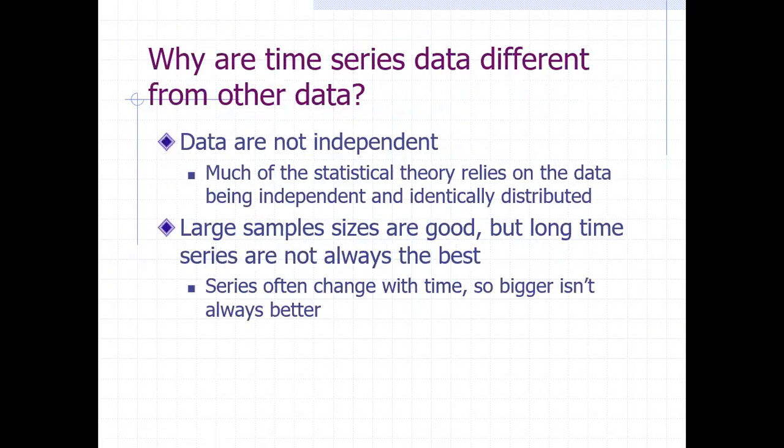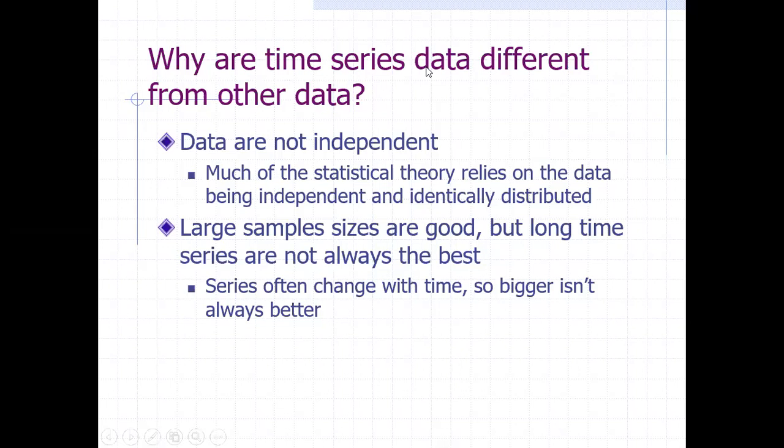So why is time series data different from other data? How is it different? One, the data are not independent. I have told you that data is time dependent. It is not independent because it has past effects, cumulative effects.